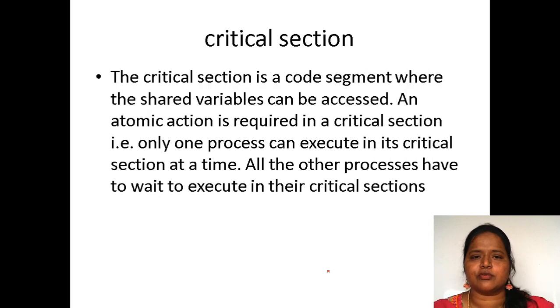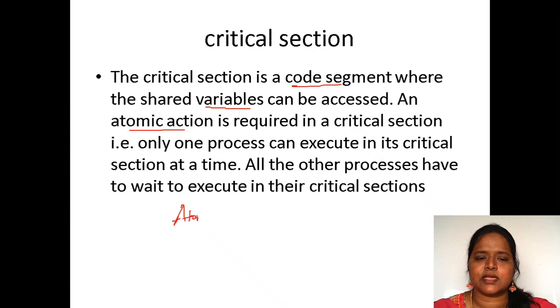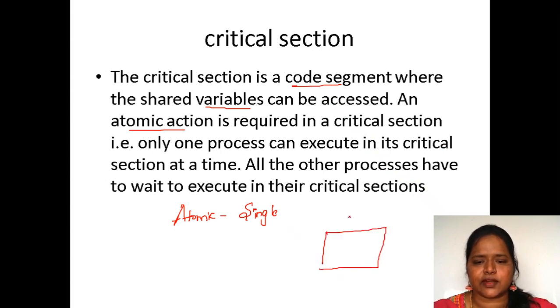Now let us see what the critical section is. It is a code segment where shared variables can be accessed and atomic action is required. Atomic in the sense single action is required in a critical section. Suppose this is a critical section, and here we have processes P1, P2 and P3.